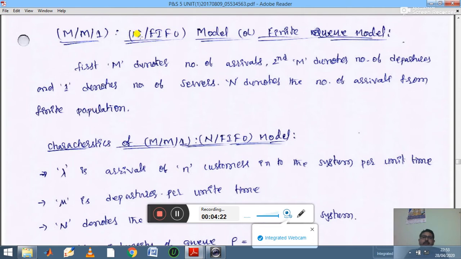So here capital N denotes finite population. Here also the pattern is first in first out. The only difference between earlier and here is that earlier is infinite queue length, so that is infinite population. Here it is finite population in the queue system.